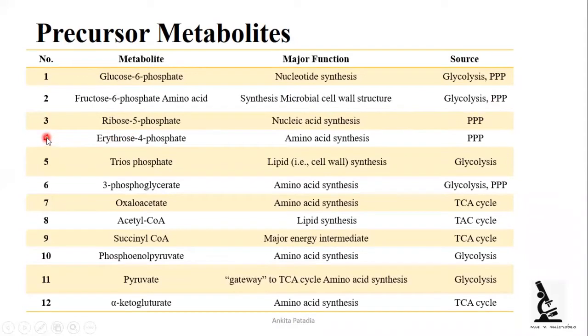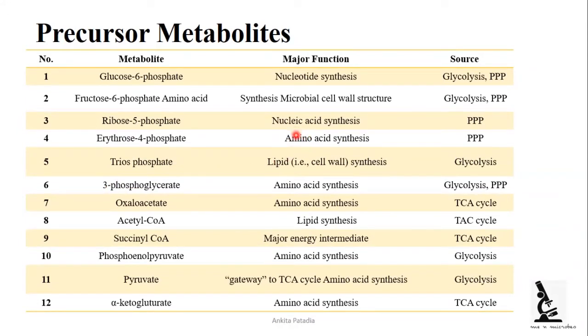Third is ribose 5-phosphate, which plays an important role in nucleic acid synthesis and is produced by the pentose phosphate pathway. The fourth precursor metabolite is erythrose 4-phosphate, which plays an important role in amino acid synthesis and is produced by the pentose phosphate pathway.